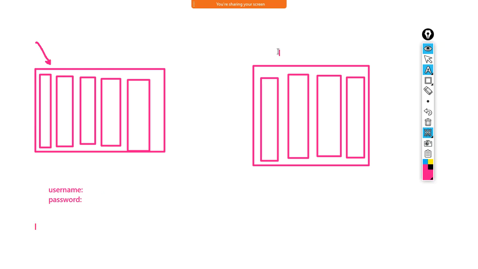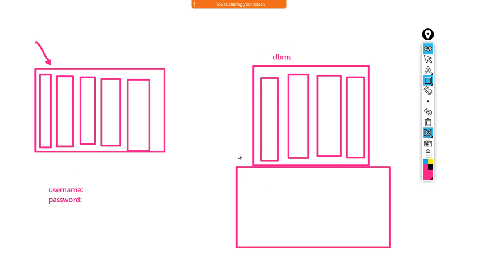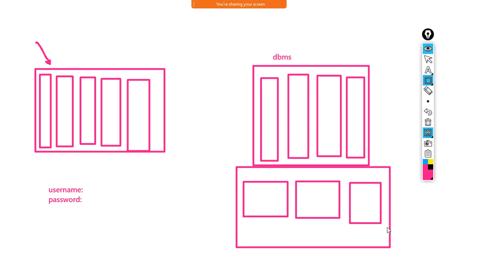On the other hand, if I talk about database management system, so here the data is stored in role-based access. That means the admin will provide roles to different users. Like this is the user for the students, this is the user made for the staff, and this is the user which is made for the admin. Let us assume that the students can access this and the staff members can access this, and here the admin can only access this.